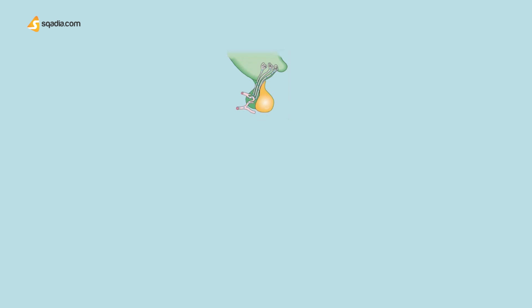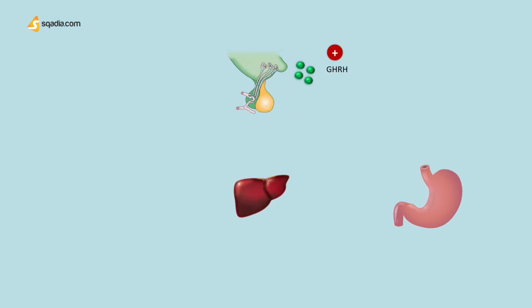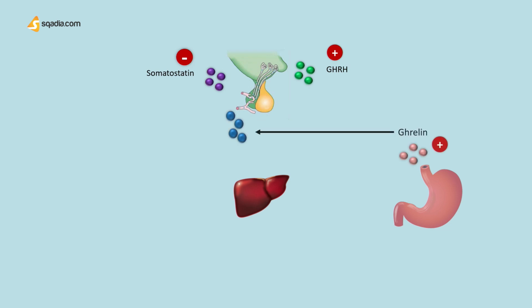So we have the hypothalamus, the pituitary gland, the stomach, and the liver. The hypothalamus releases two hormones as discussed: GHRH, which has a positive effect, and somatostatin, which inhibits the growth hormone release in response to GHRH and to other stimulatory factors such as low blood glucose concentration. Then from the stomach, we have ghrelin, which also stimulates GH production.